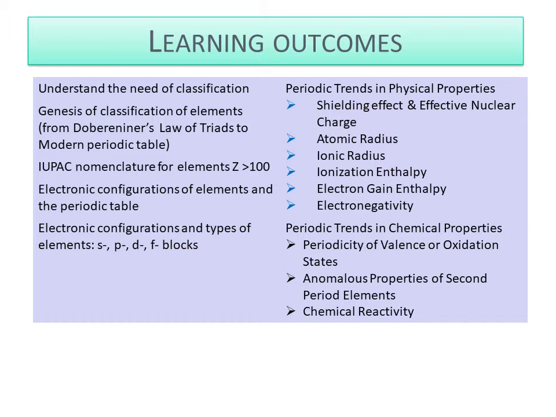After that, we are going to study about the periodic trends in physical properties: atomic radius, ionic radius, ionization enthalpy, electron gain enthalpy and electronegativity. And after that, we'll study about the periodic trend in chemical properties.